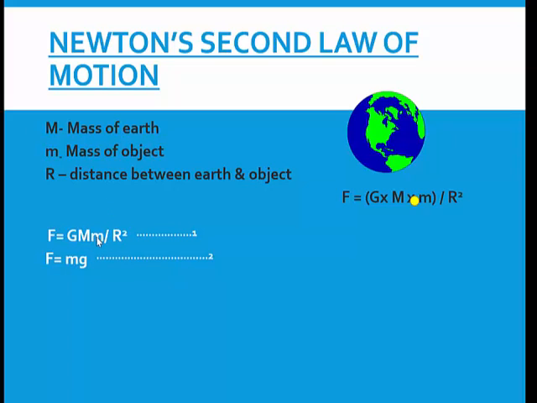capital M small m upon r square. Both are force, the force with which the earth is trying to pull the object. So what I can do, I can equate both of them. Now I want you to tell me what is this capital M. Mass of earth. What is this small m?